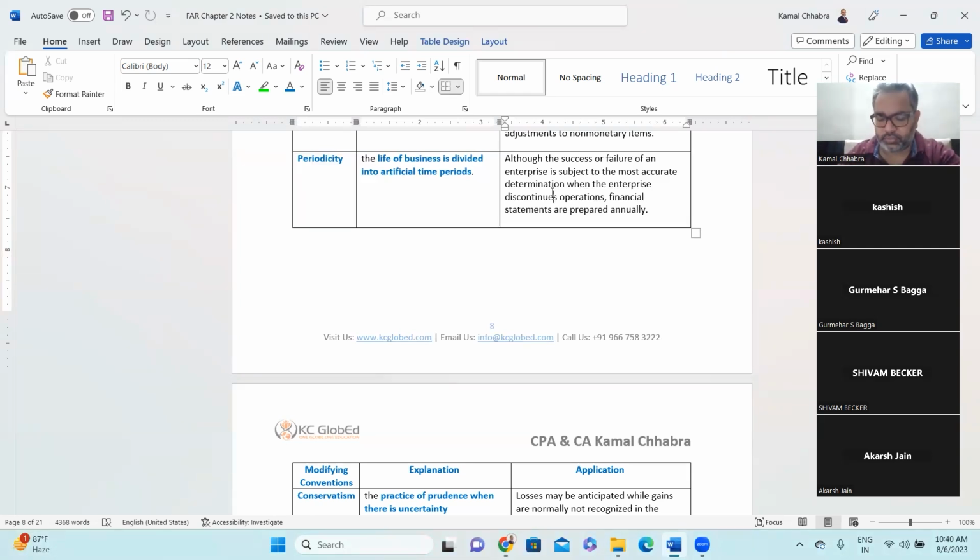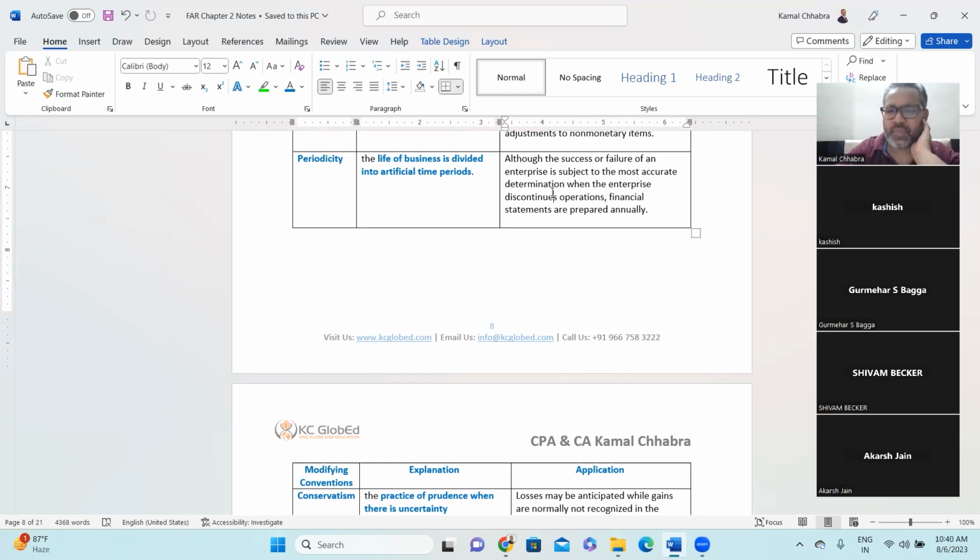Periodicity includes the period for which the financial statements are being prepared and disclosed. It can be monthly, quarterly, half yearly, annually, or it can be a 5-year business plan. So periodicity means the period which is being covered to prepare the financial statement. The life of the business is divided into artificial time periods, which is called periodicity.